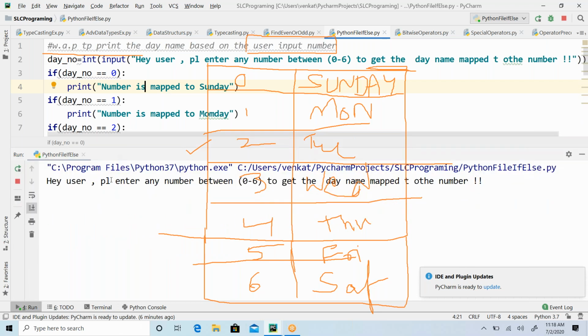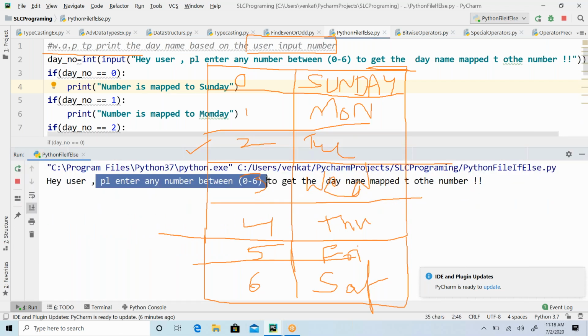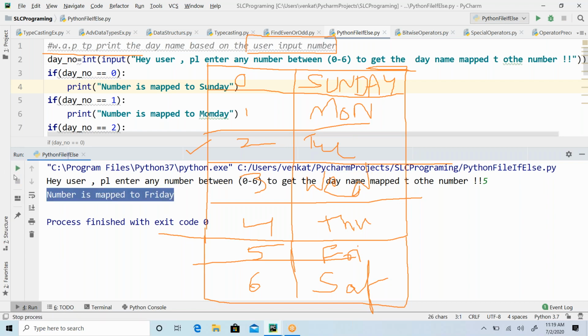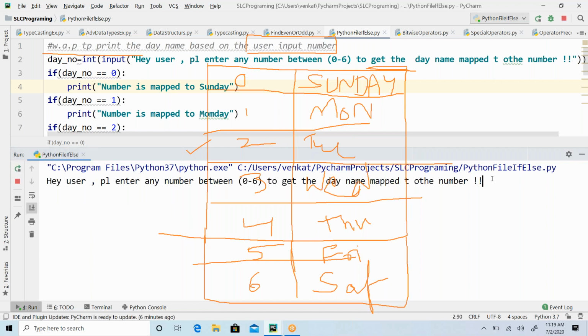It is saying, hey user, please enter any number between 0 to 6 to get the day mapped to the number. Then I'm entering a number, say 5. I'm the user now who is using this program. The user entered 5, and 5 is mapped to Friday. Correct? Now I'll execute one more time. This time I will enter 2. The number is mapped to Tuesday. I will enter 0. The number is mapped to Sunday. So is it working fine or not?